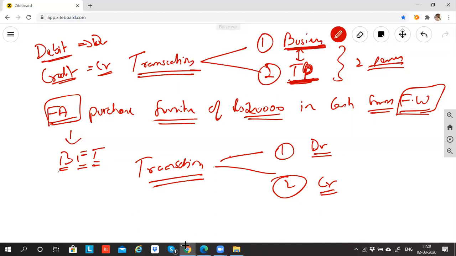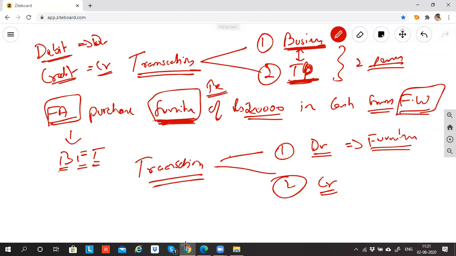So in this transaction, one thing which I'm going to record is the furniture account. Because when I buy furniture, can I say my furniture is increasing, or furniture is coming inside the business? Yes, sir. So I need to record furniture. If I don't record furniture in accounting, how will I know what furniture I have and where I have? If I want to remember in future, okay, 5 years ago I purchased furniture, this is that furniture, I need to record it. Do you agree with me?